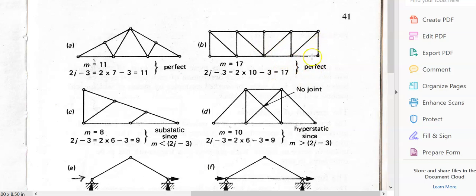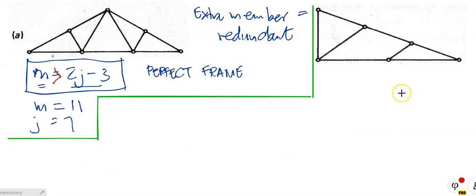Okay, you can do that by yourself. Right, I'm going to take the next one here. Right, people, I put in the next frame there.